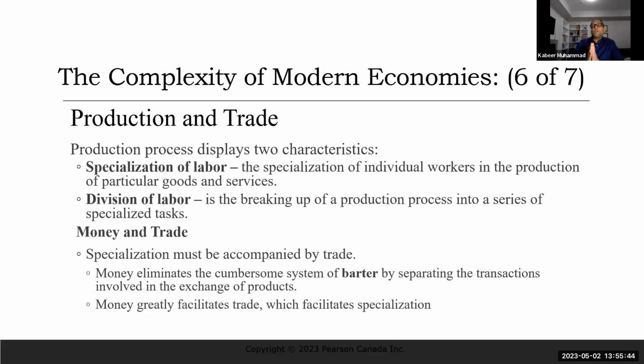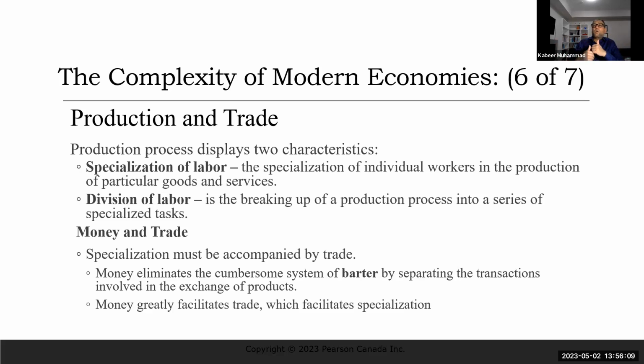If we are not doing specialization, and every one of us has to meet all our requirements by ourselves, like we have to grow our food, we have to produce our clothes, we have to produce our shoes, how is it possible? That's why in olden days, about a century or 2, 3, 4 centuries ago, people lived a very simple life because they had to do all these things.